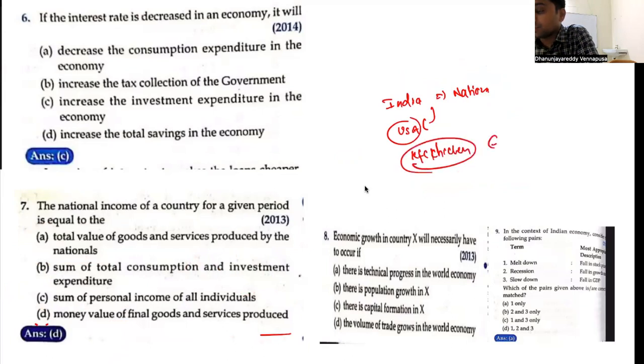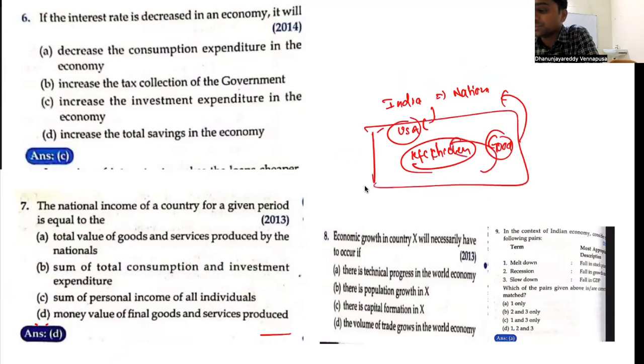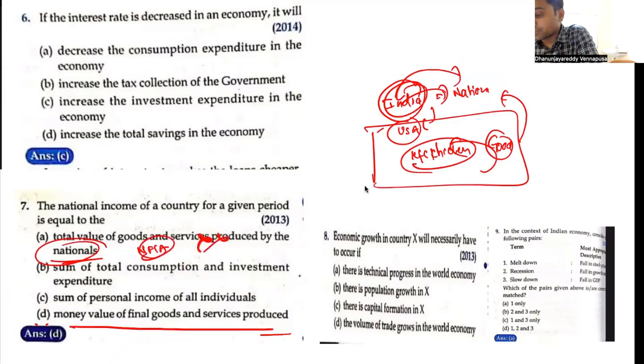Now this is a good that is being produced. Now this is not coming to India because this is being utilized here. So Indians producing money may be sent or may not be sent back to India. So it cannot be produced by nationals. It should be net factor income abroad, they must be sending back to the country. Hence this is wrong. So the most appropriate thing is money value of final goods and services produced.